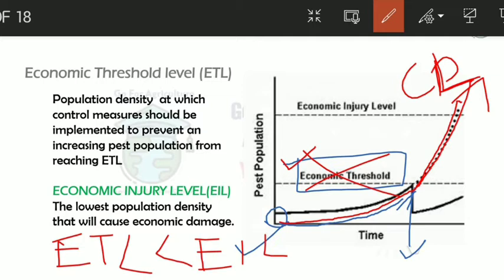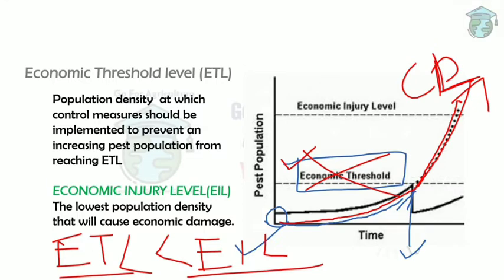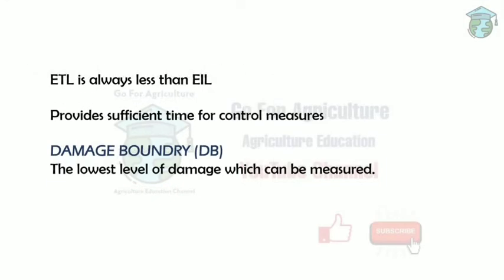So this is the role of the economic threshold level. It gives you enough time to do the control measures, and this is the reason why ETL is less than EIL. So now you understood why ETL is less than EIL. ETL is always less than EIL because it provides sufficient time for control measures.